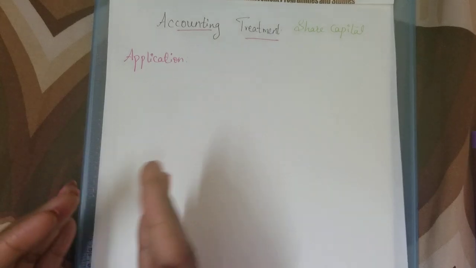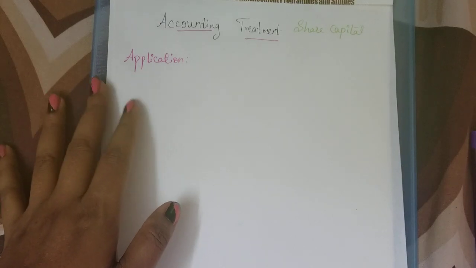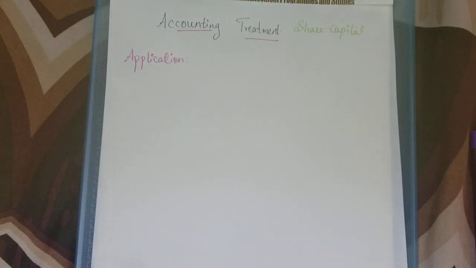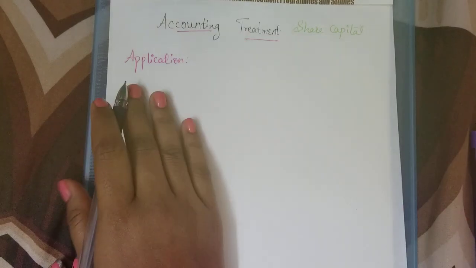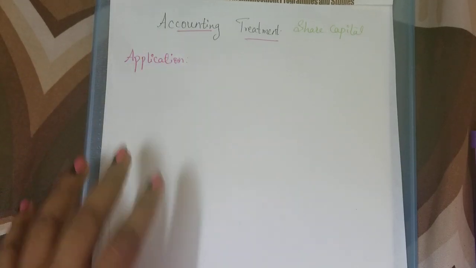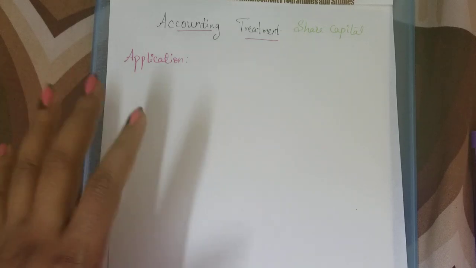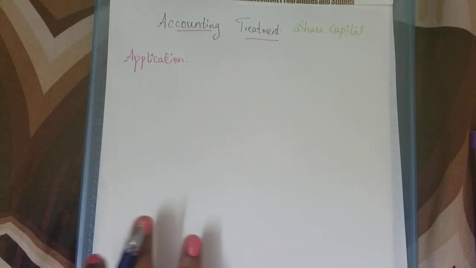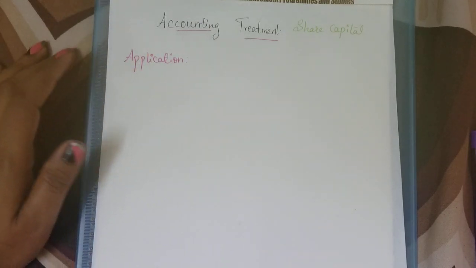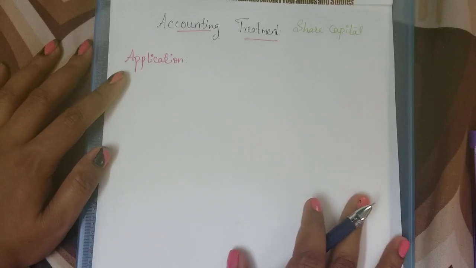Is it right? So when they receive the funds for the application, the company will be receiving a certain sum of amount in the form of application money. How are we going to treat that application money? I'll pass the journal entry. The accounting treatment of all the different stages, like application, allotment, or calls made by the company, we are going to write as journal entries in this chapter. So let us look into how these journal entries will be passed when application money is collected.